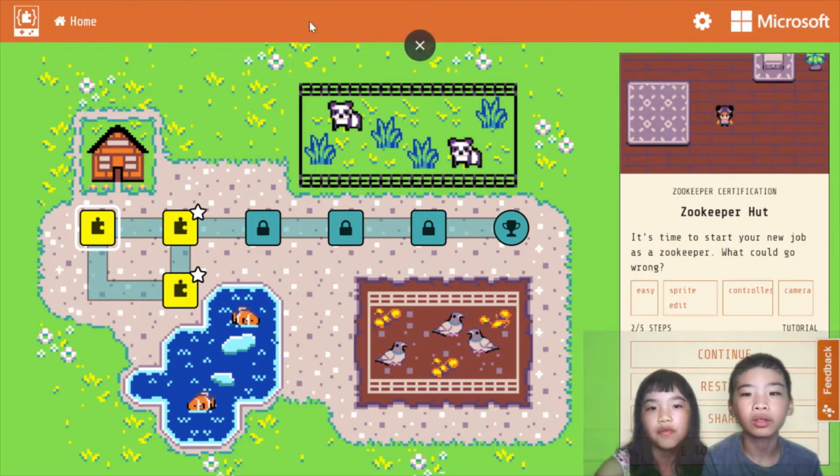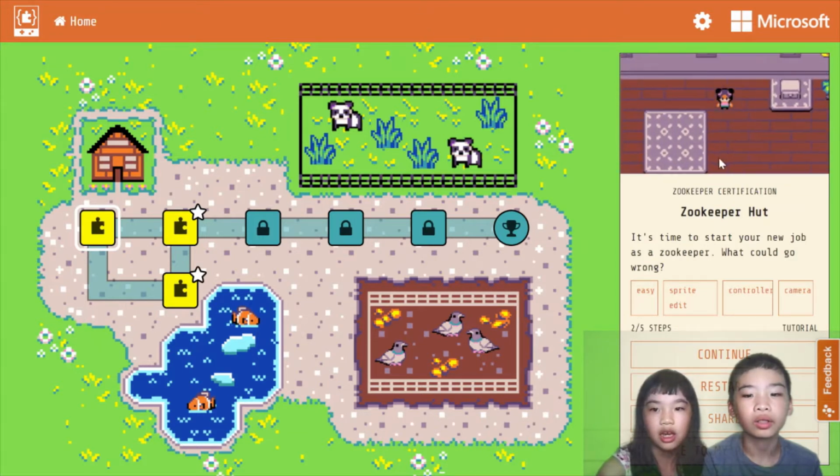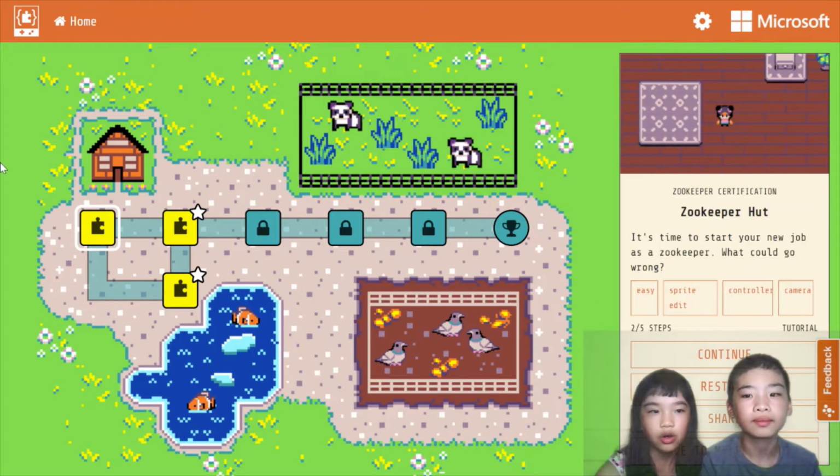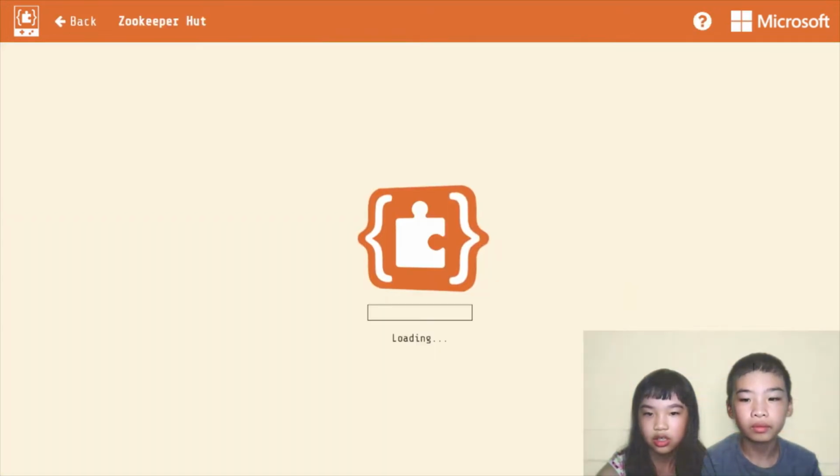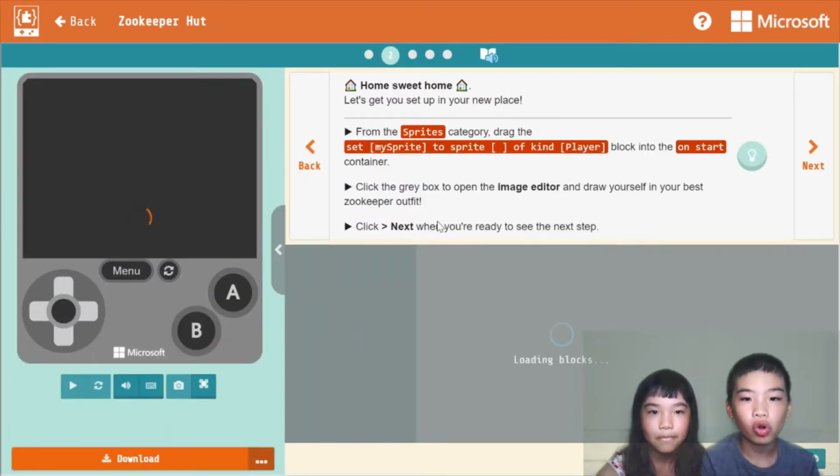Today we're in Microsoft MakeCode Arcade and we're in A Zookeeper's Adventure. So first we're going to do Zookeeper Hunt. Let's continue. So it says, Home Sweet Home. Let's get you set up in your new place.